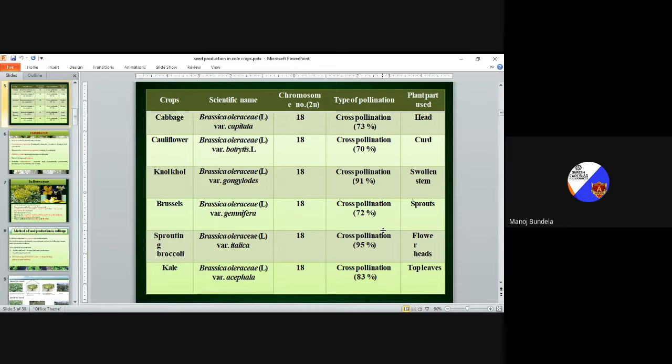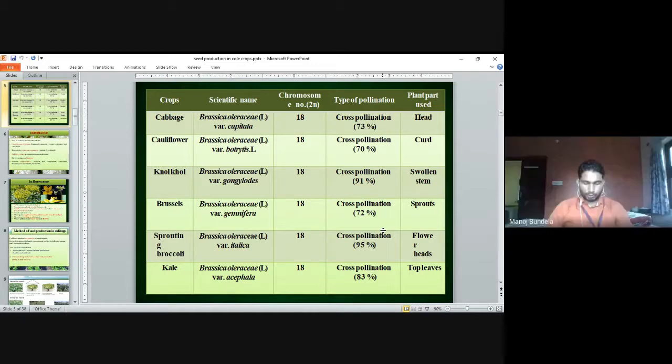Next is kale. Brassica oleracea variety acephala. The chromosome number is 2n is equal to 18. This is also cross-pollinated and the cross-pollination percentage is 83%. The plant part used for propagation is the top leaves.